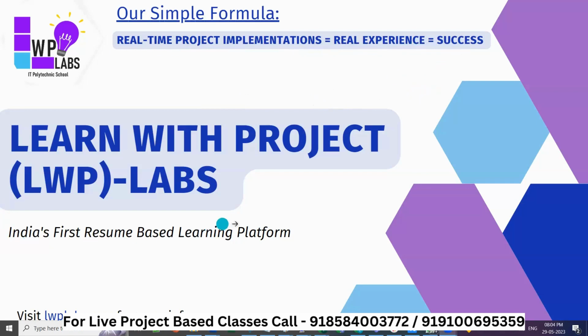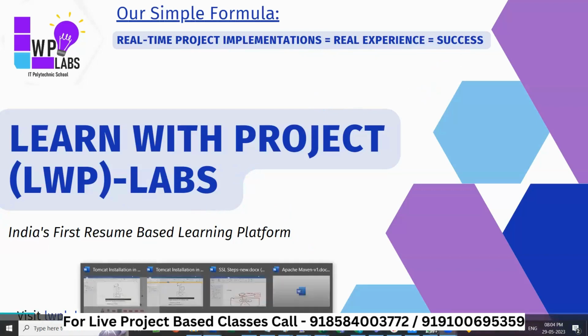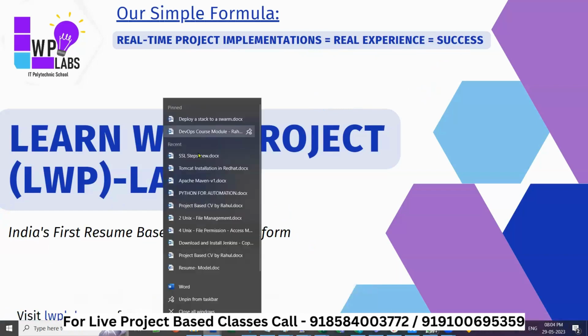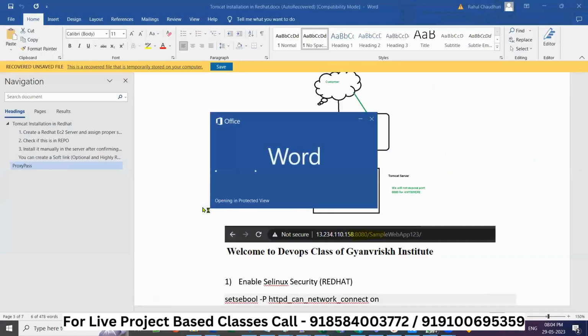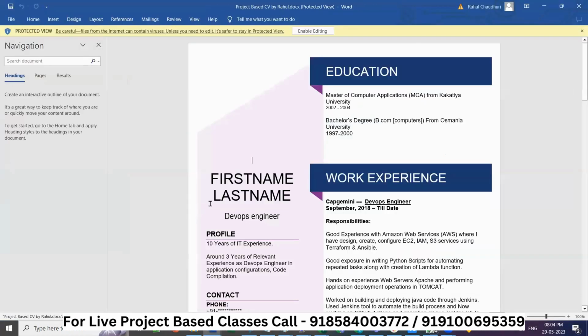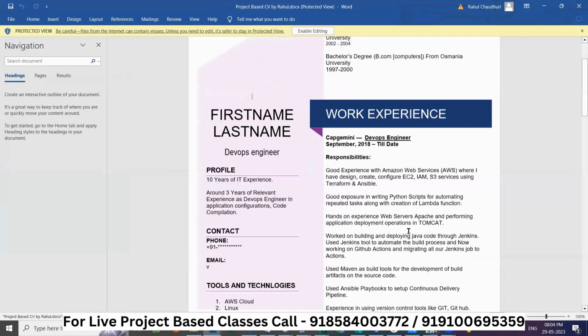So this is India's first resume-based learning platform, where we will give you resumes based on the curriculum which we are actually covering. So this is a kind of resume which we'll be giving you. Let me showcase the resume. Yeah, so there will be a resume which I'm showing you. This kind of resume will be there.